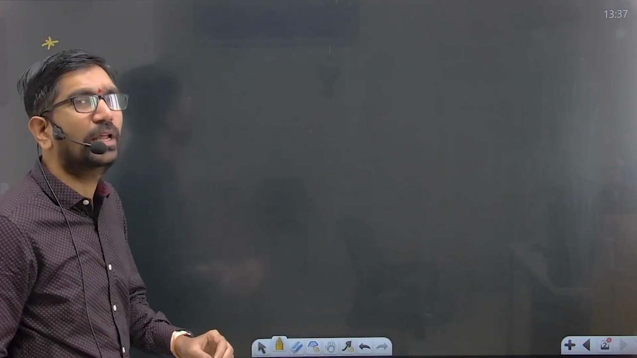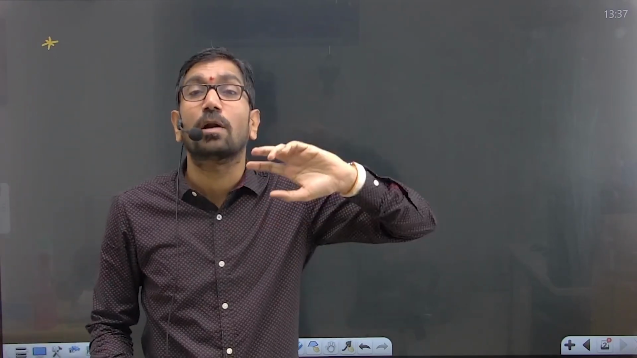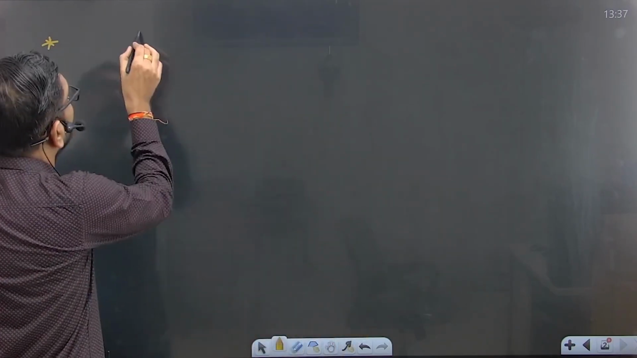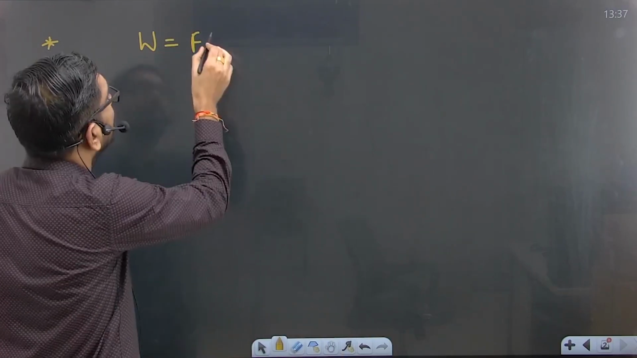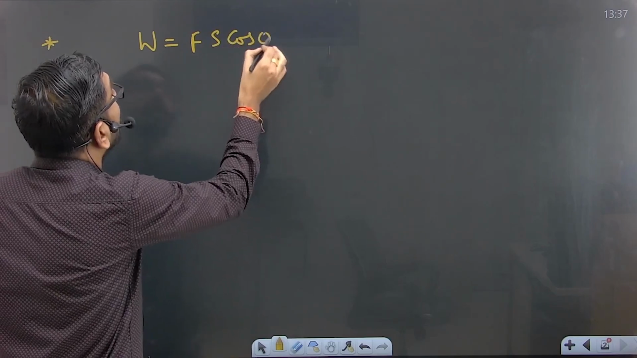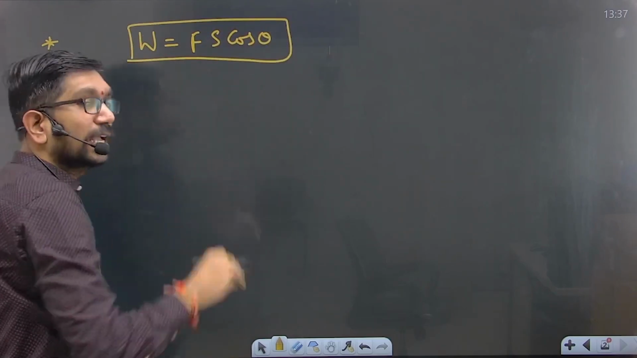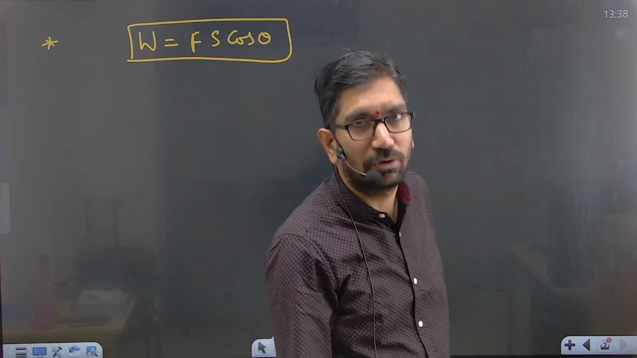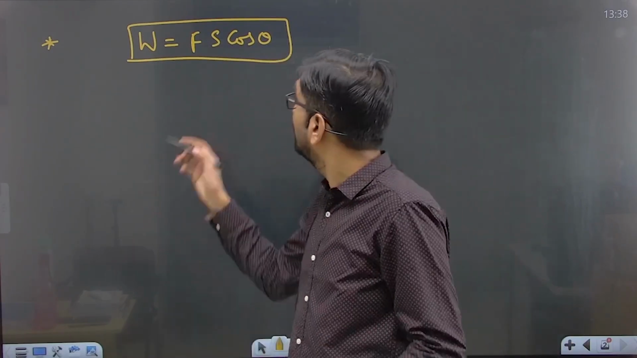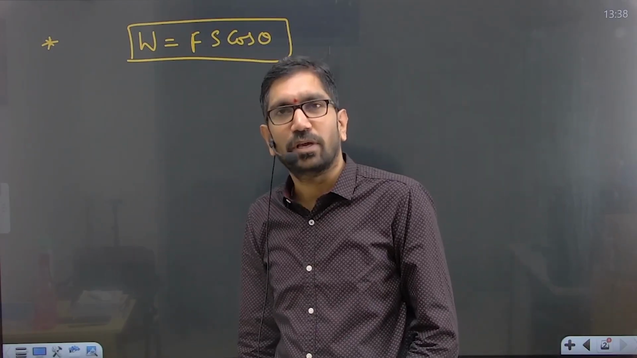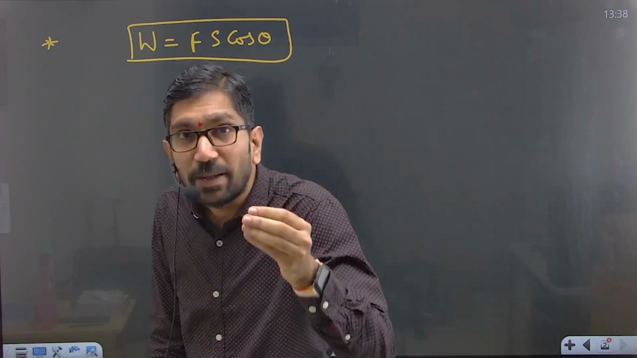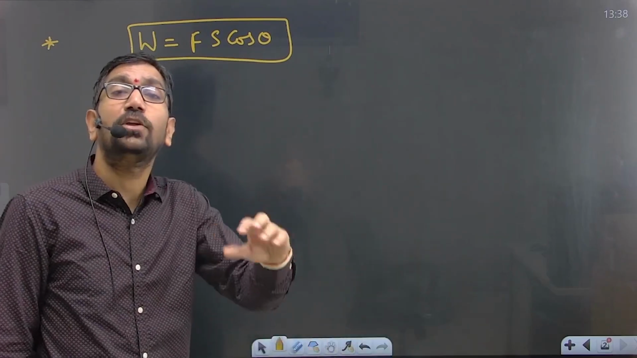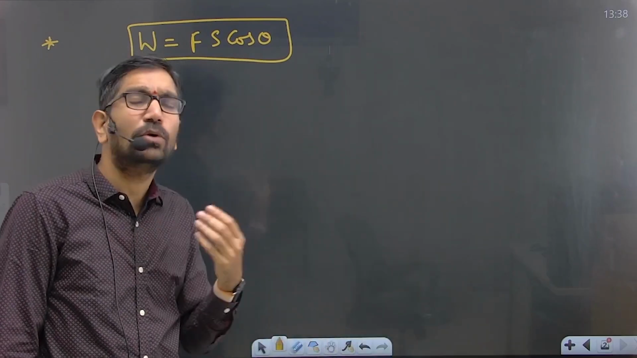Now here, most of the students will learn the formula of work by heart. The work formula they memorize is F s cos theta, where theta is the angle between force and displacement. Without knowing this angle theta, they blindly memorize this formula. By memorizing the formula this way, where you are going to make the mistake, I will show you clearly, beta.